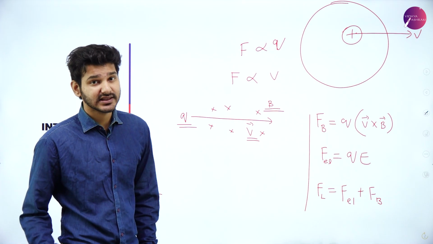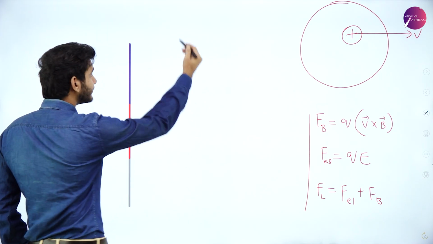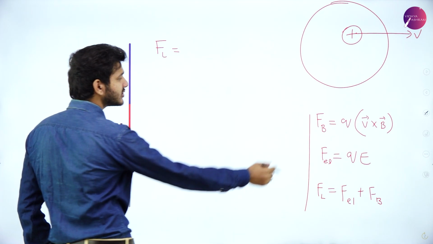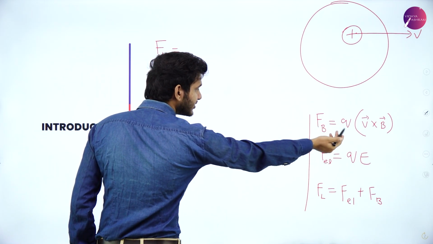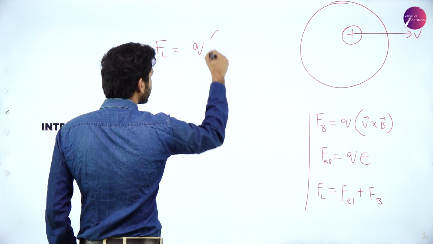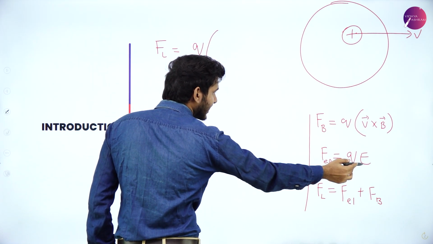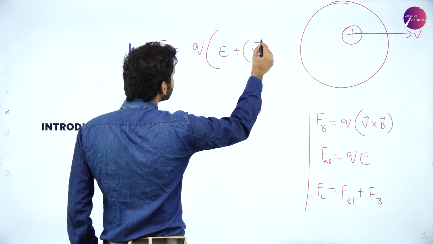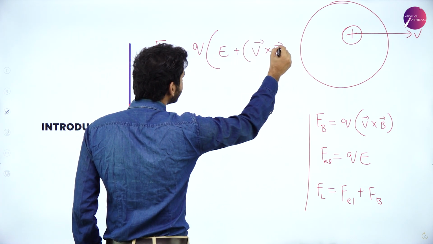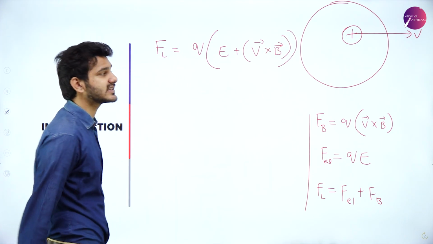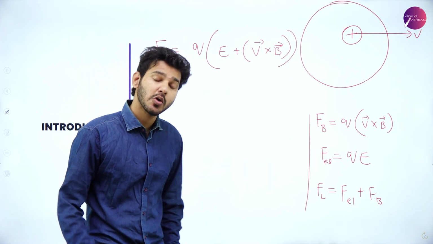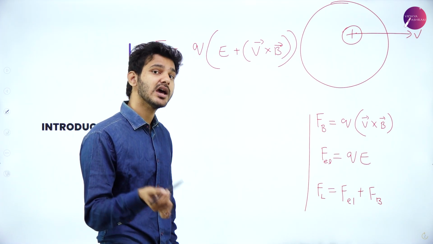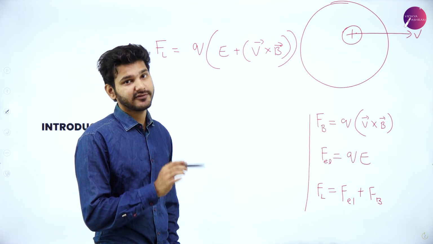It can be represented like this: F electric and F magnetic together will be equal to Q, Q is common so you can take Q outside, into E plus V cross B. So this is the equation to find the net force experienced by a charged particle in motion in a uniform magnetic field.